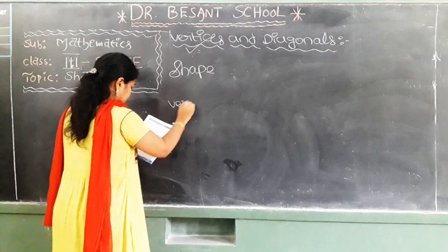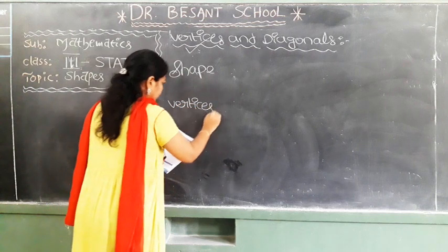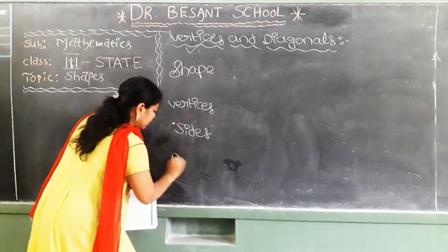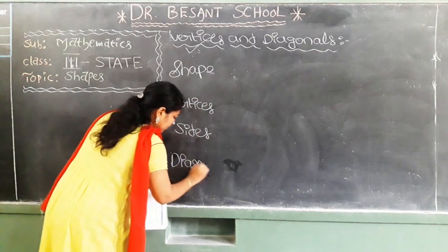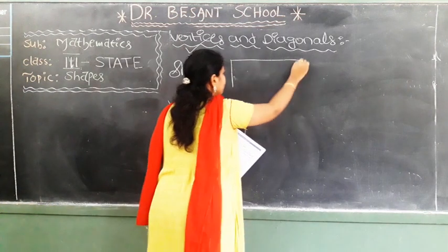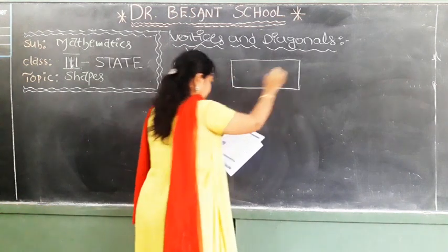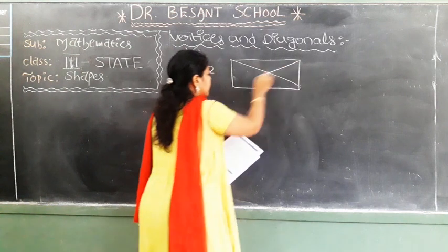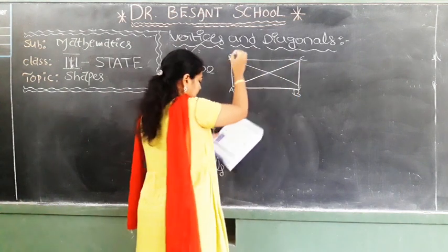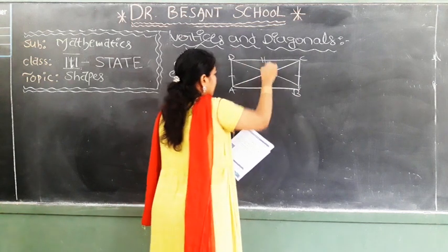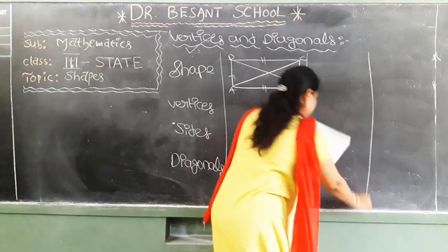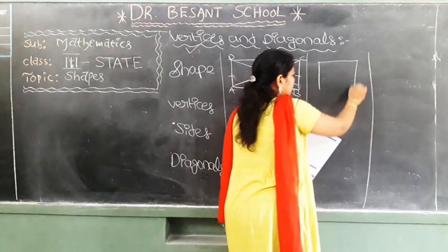Shape, vertices, sides, diagonals. Now see, first shape is what? It is good. Rectangle. ABCD rectangle given. See, like this given. This is the first one. Second one is what? Square. Square given like this.